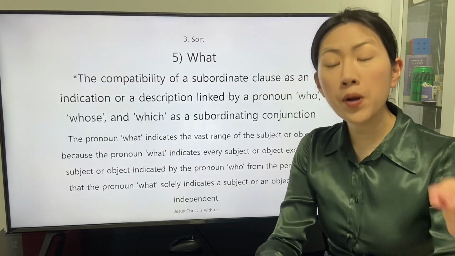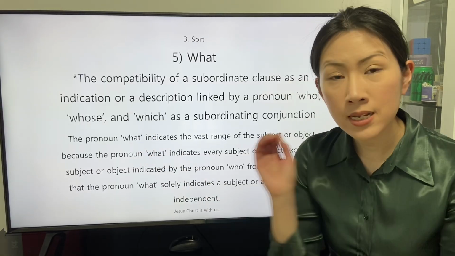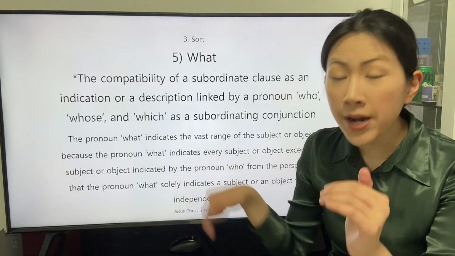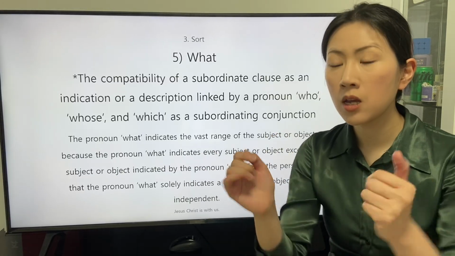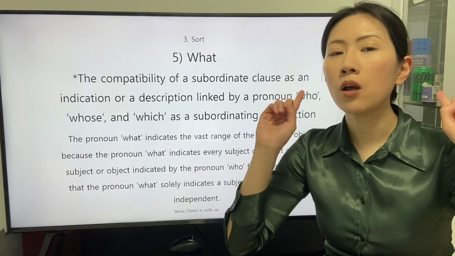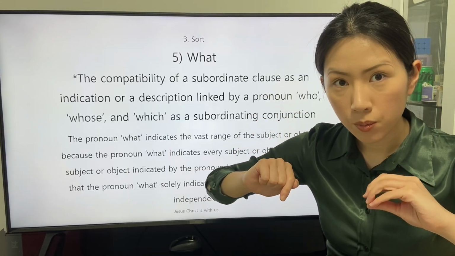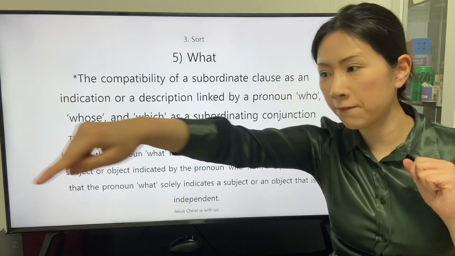The pronoun which indicates a part of the predetermined range of the object. This means that the speaker already sets the range of the indication,